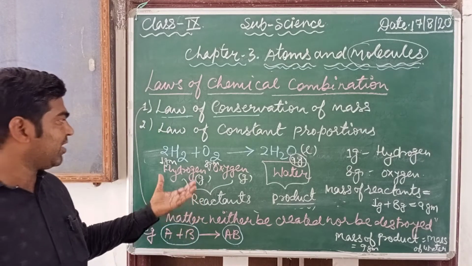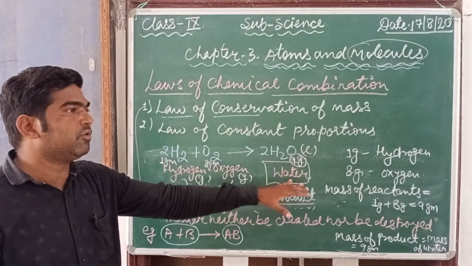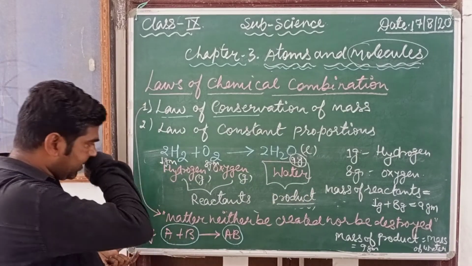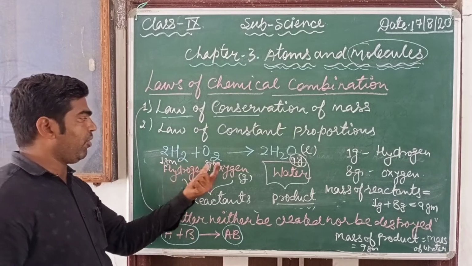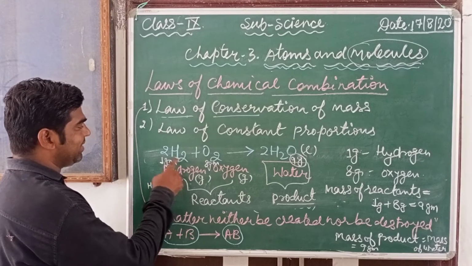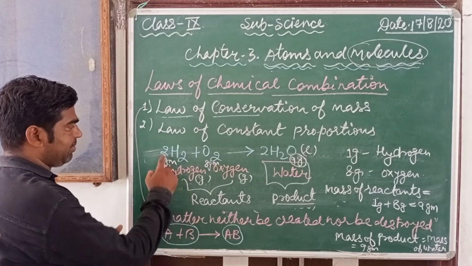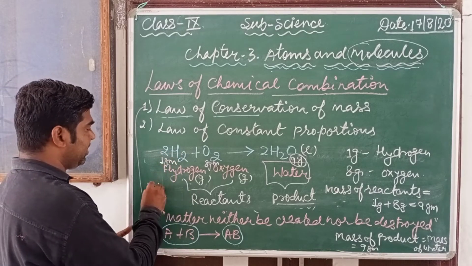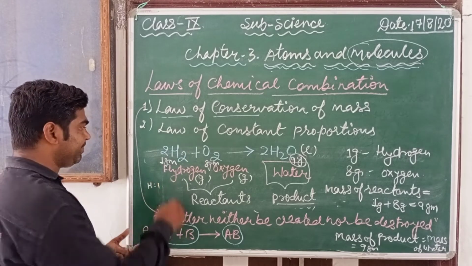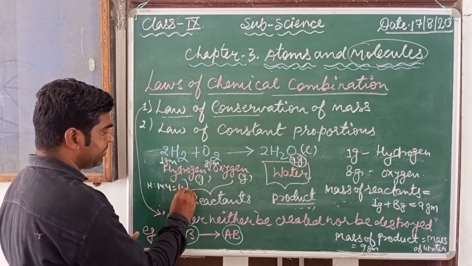So whatever amount of mass we take in the form of reactants is always equal to the mass of the products. Suppose we calculate the masses in the equation. The mass of a hydrogen atom is 1, there are 2 atoms in each molecule, and there are 2 molecules, so in total 4 atoms of hydrogen. So 1 into 4 makes 4 units.